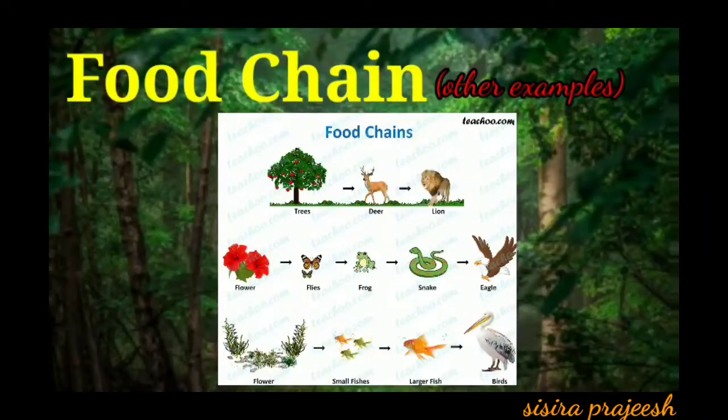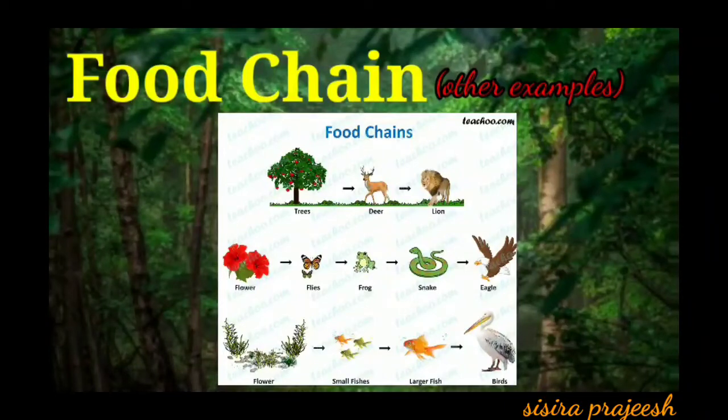See this picture, children. First one, the trees, that is the plants, are eaten by deer, and deer is eaten by a lion. Lion dies and its body gets decomposed and mixed with the soil, and again the plants grow from that soil.